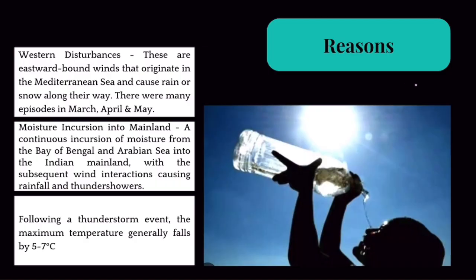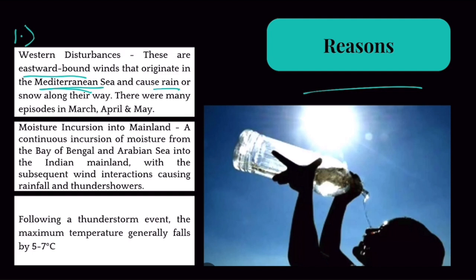The reasons are, number one, western disturbances. These are cyclonic disturbances that originate in the Mediterranean Sea and they travel eastward, reaching Afghanistan, Pakistan, India. And because they travel over the Mediterranean Sea and Caspian Sea, they carry a lot of moisture. So when they reach India, they drop this moisture in the form of rain.